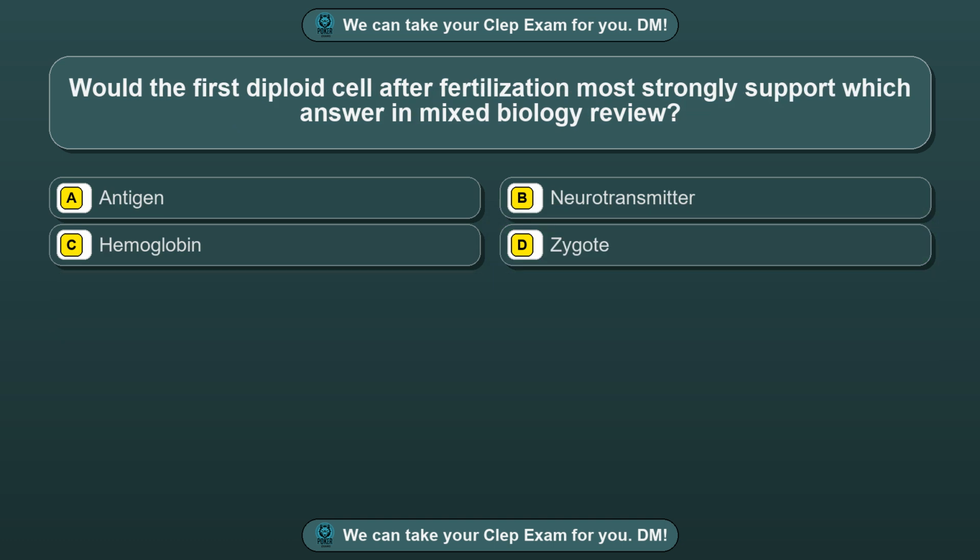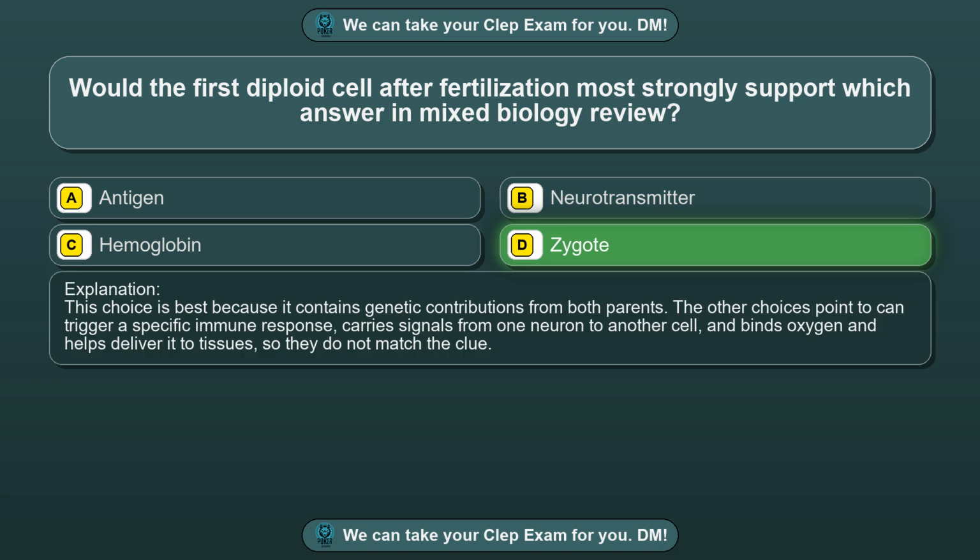Question 90. Would the first diploid cell after fertilization most strongly support which answer in mixed biology review? Option A, antigen. Option B, neurotransmitter. Option C, hemoglobin. Option D, zygote. The correct answer is option D, zygote. This choice is best because it contains genetic contributions from both parents. The other choices point to can trigger a specific immune response, carries signals from one neuron to another cell, and binds oxygen and helps deliver it to tissues, so they do not match the clue.